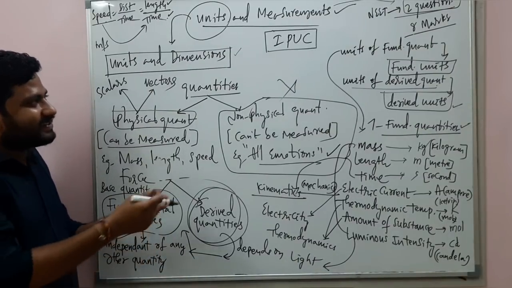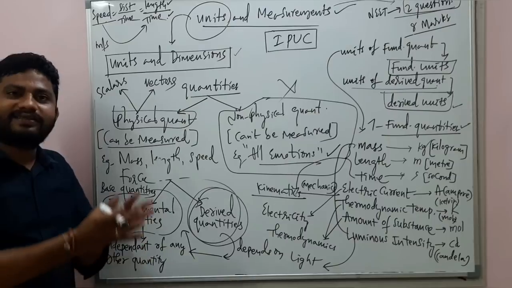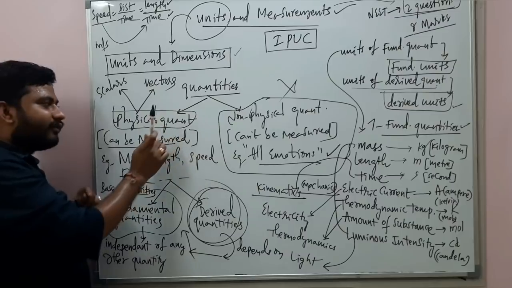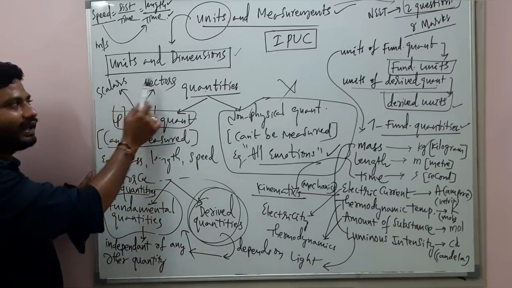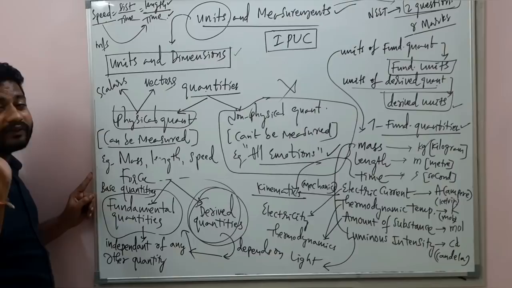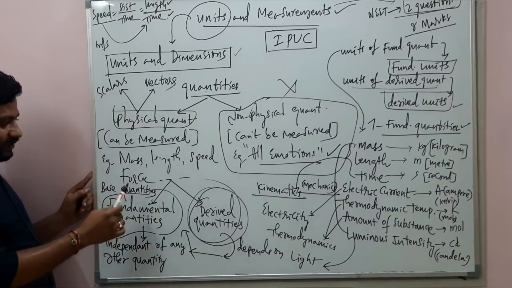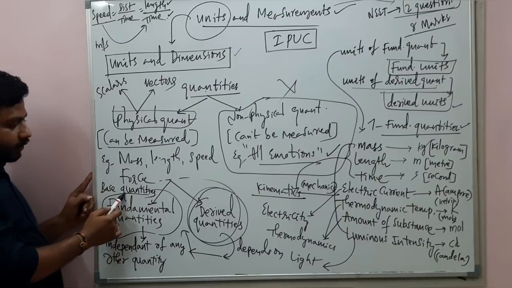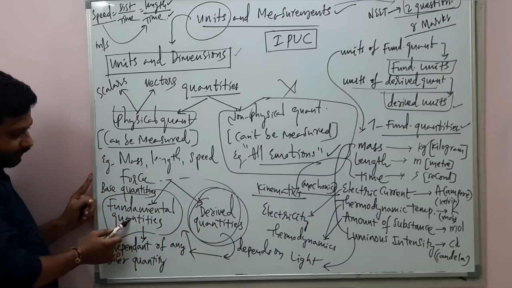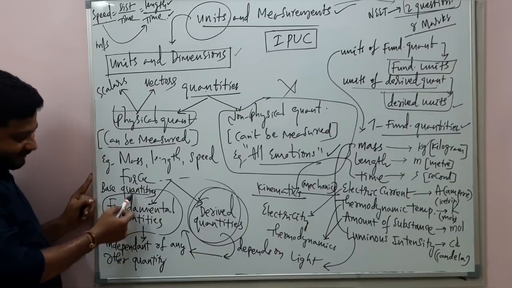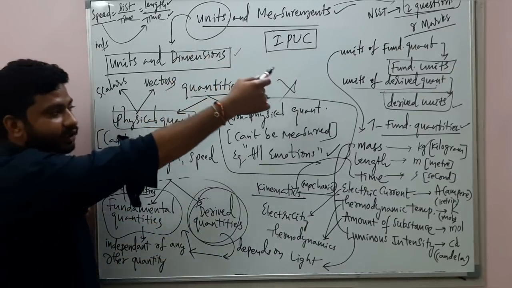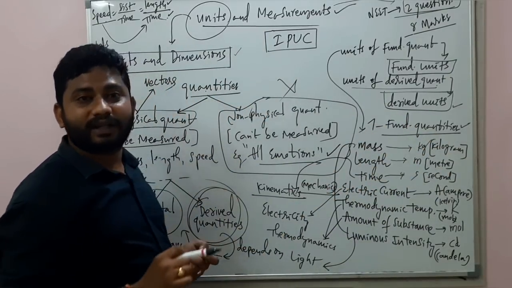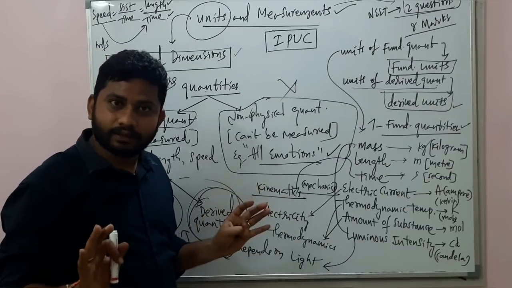Understand? So this is the basic understanding of quantities, physical and non-physical. Physical quantities are classified into scalars and vectors. That's not our topic for this session. Our topic for this session is that physical quantities are divided into 2 parts, fundamental quantities and derived quantities. And the fundamental quantities are called base quantities, and the definitions, the units, and the 7 fundamental physical quantities have been clearly mentioned. Is it clear?